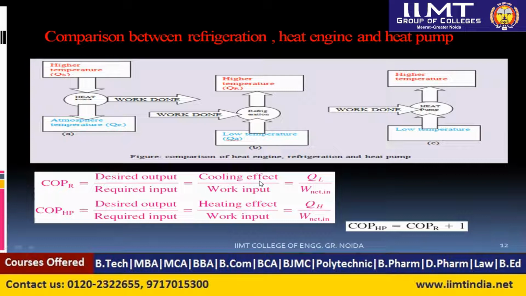So for refrigeration, the desirable output is the cooling effect divided by the work input. If we calculate in terms of power, we multiply by the mass flow rate of refrigerant in both terms. Then the upper term becomes the refrigeration capacity, and the lower term we generally call the power input. Cooling effect multiplied by the mass flow rate becomes the refrigeration capacity, and similarly work input multiplied by the mass becomes the power input.